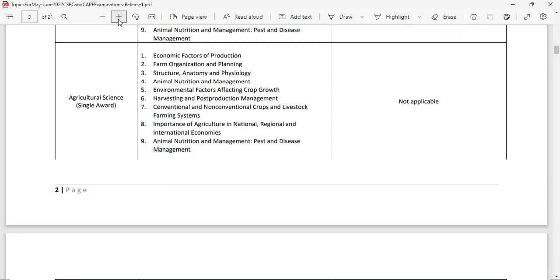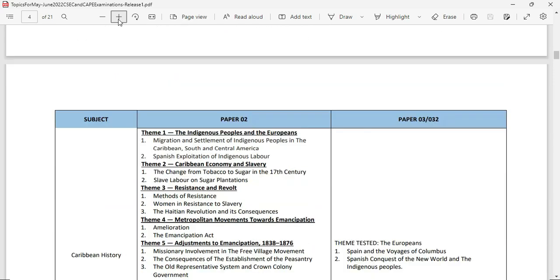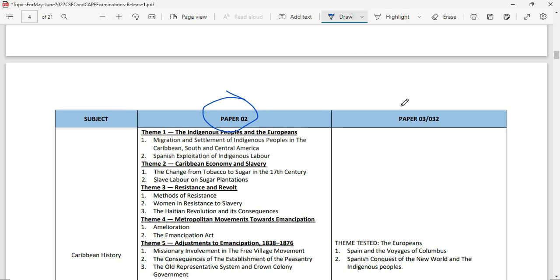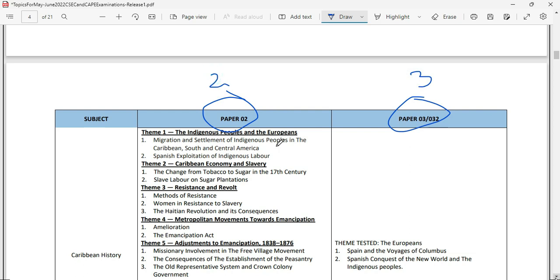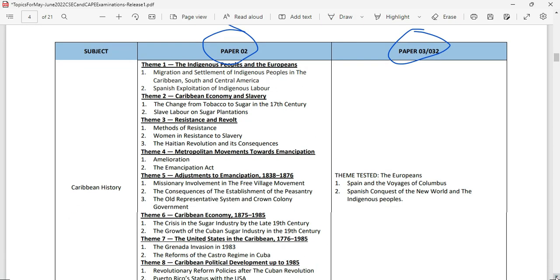Then we're going to be moving on to the other subject area, and this is pretty much a long area here. We're going to be looking at Caribbean history, and please be reminded here we're looking at paper 2 and of course the alternative to practical. So there would be paper 2, and this here is going to be the paper 3. So paper 3 there, and of course paper 2 here. So please pay attention to the screen as we scroll through the topics here to make sure that we are ready for the exam. So we're going to be moving through here.